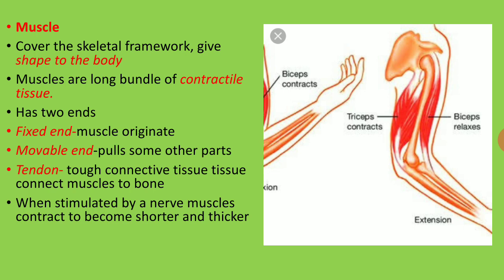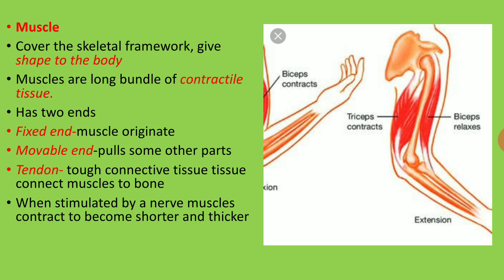And the next one, what is meant by tendons? Tendons are tough connecting tissues that connect muscles to bone, the skeletal system and the muscles. The contraction between them is given by the tendons. It is a type of tissue present in between the bones and muscles, which gives contraction between them.